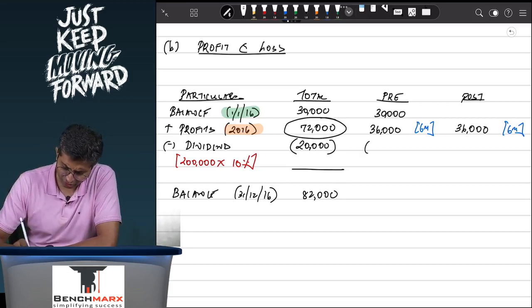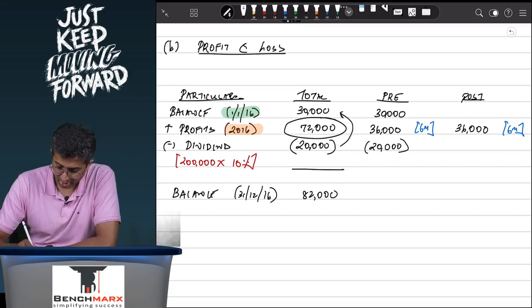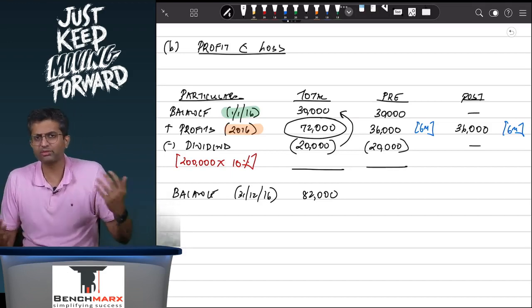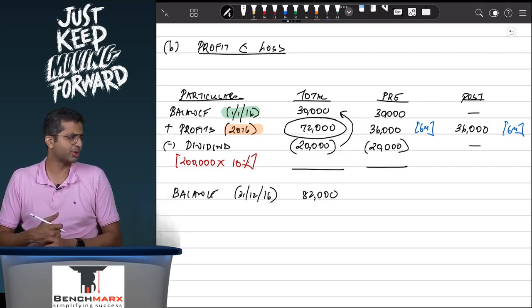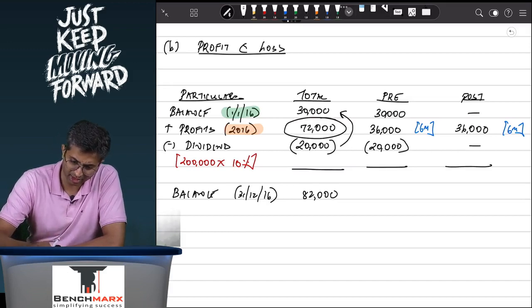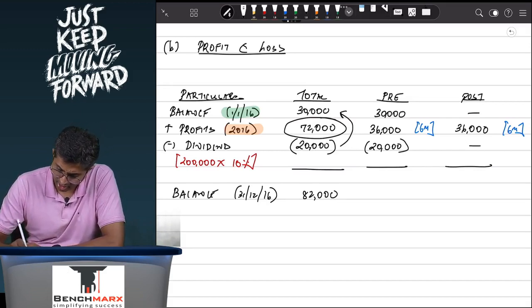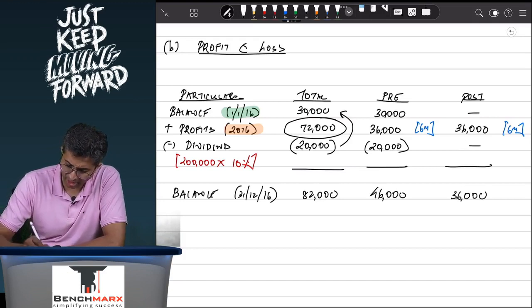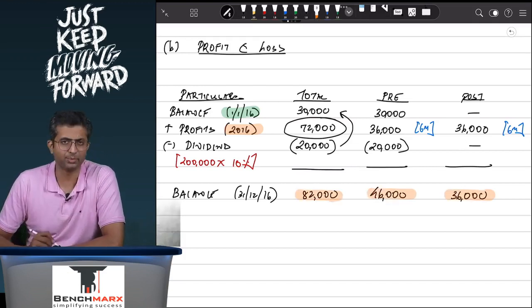As the question has mentioned, this dividend is paid out of the balance on 1st January. This is out of pre-profits as given in the question. Had it not been given, you could have made some other assumption as well, but here it is very clearly given. And hence we have the balance in either case. So this is 30 and 36 minus 20. So this is 46,000 and 36,000. So we have tried to break down 82 between pre and post.